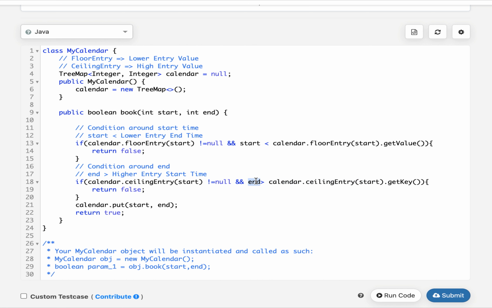If end time is greater than higher entry start time, then we return false. Otherwise, you simply put this new booking into the calendar, start comma end, and return true from it.